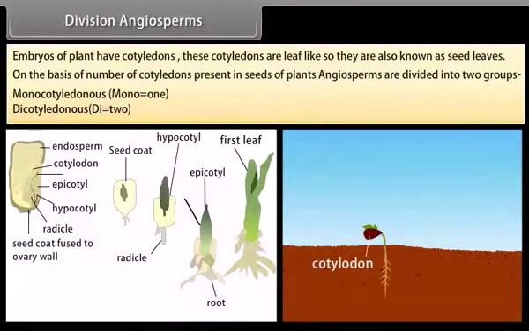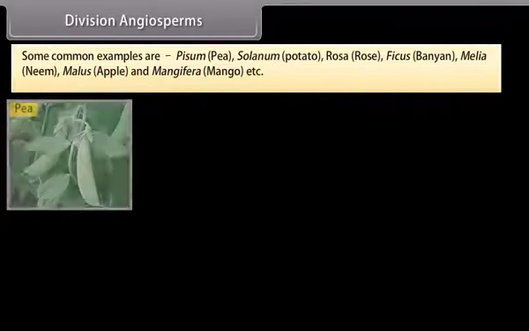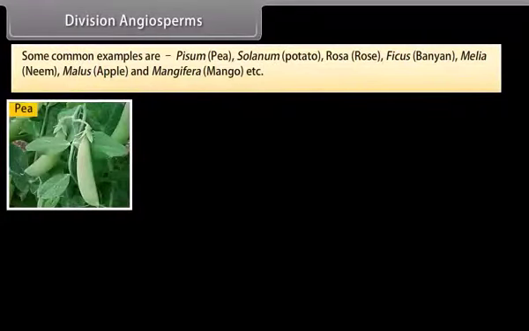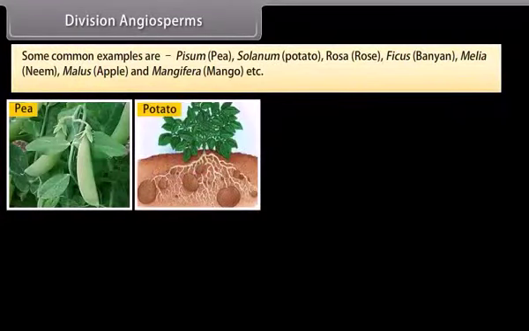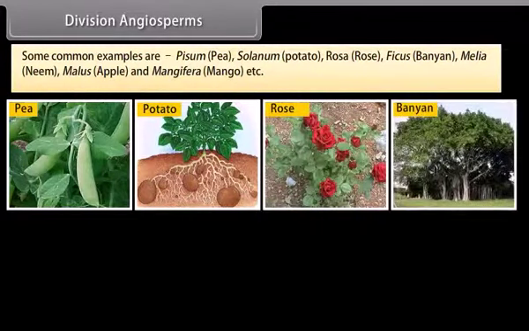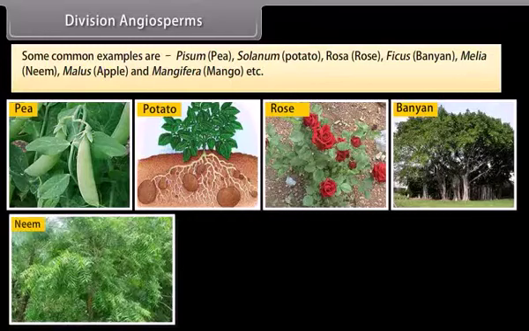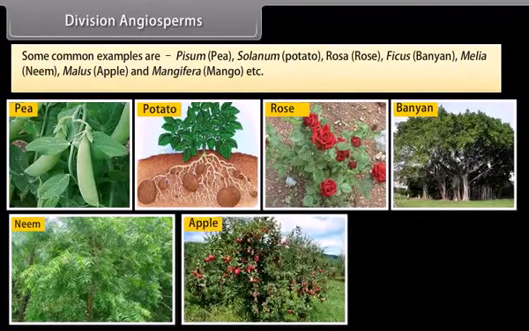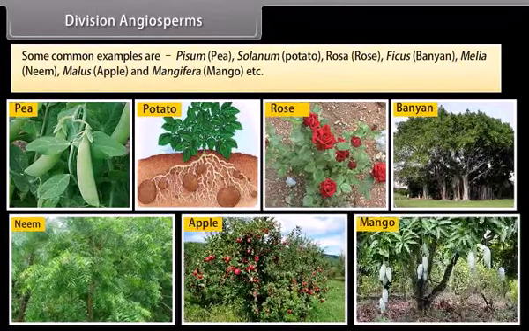Monocotyledonous, mono is one. Dicotyledonous, di, which is two. Some common examples are Pisum, pea, Solanum, potato, Rosa, rose, Ficus, banyan, Melia, neem, Malus, apple, and Mangifera, mango, etc.